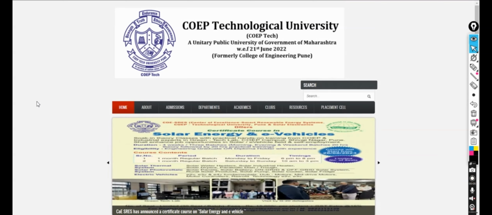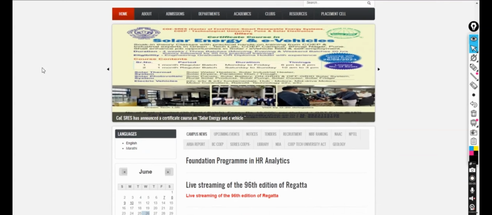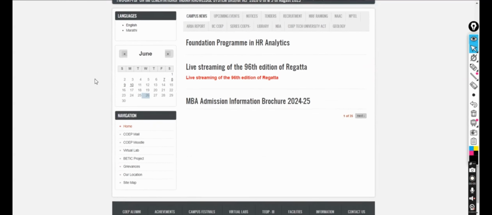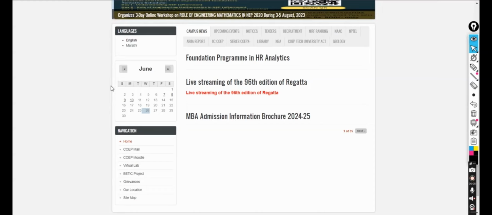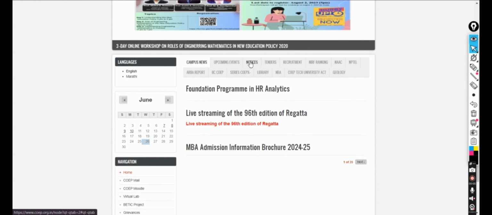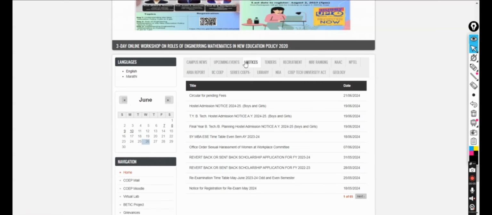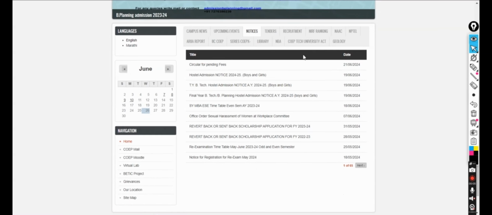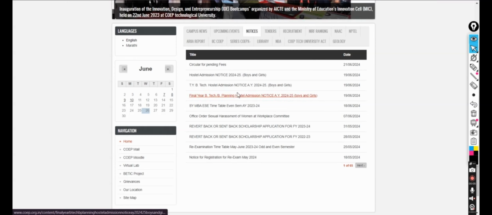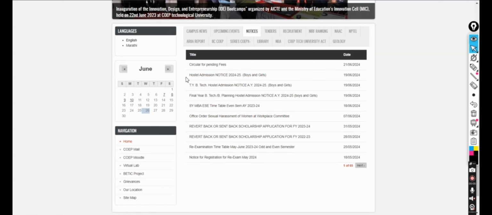So I'll give you an overview of this website. First I'll tell you about the notices. When you scroll down to this section, you might feel that you don't see where the notices are. So here you can see there is a menu in which you can see the notices. In this, with the title, the respective date, and the links of PDFs, you will be given all types of notices here only.